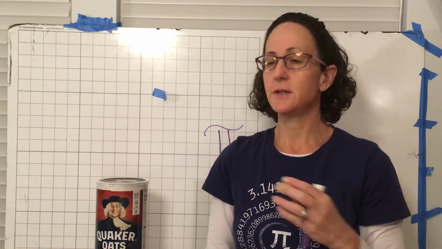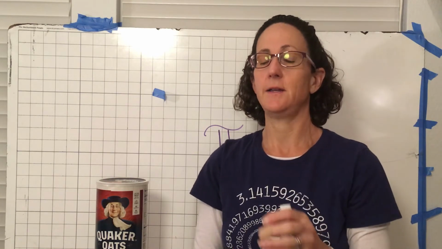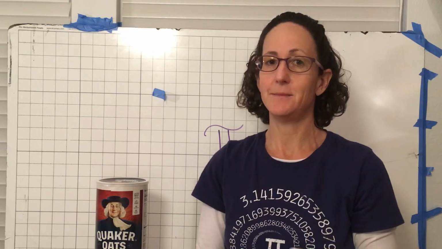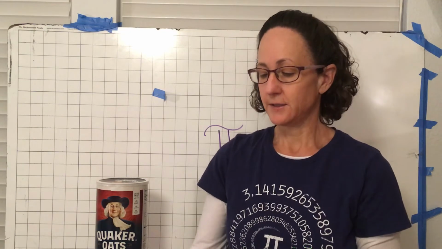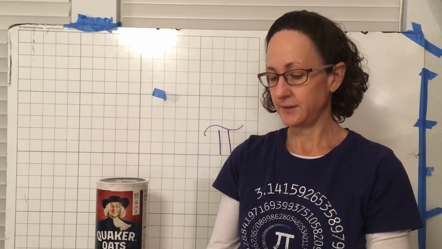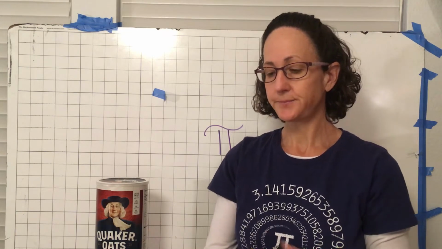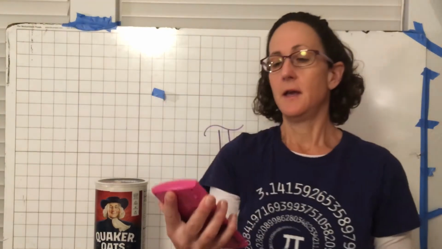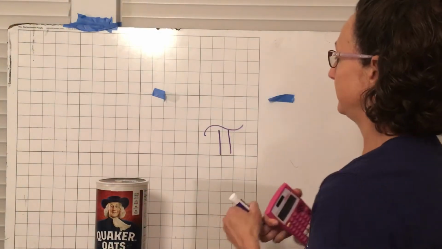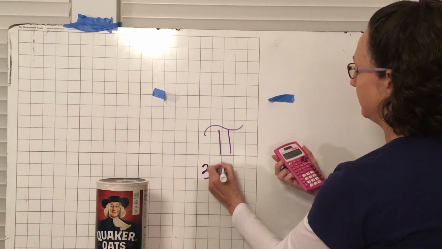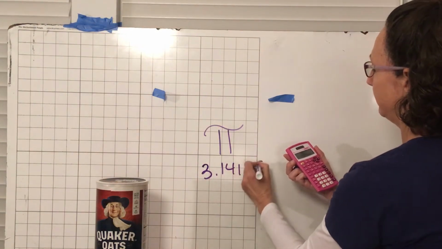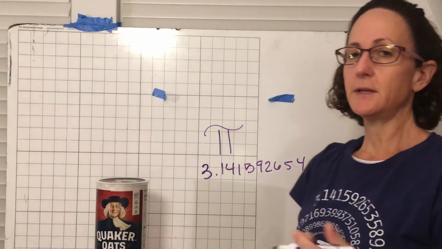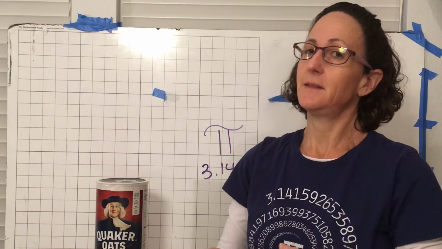Okay, so I want you guys just to take a second and find pi either on your phone or on your calculator. And again, you can pause these videos at any time to look for things, okay? All right, so now you found that, I want you guys to type it in. So just type in the pi, okay, push enter. And I have all these digits showing up on my calculator, okay? So I want you guys just to write down as many as you can. So just write down 3.141592654.